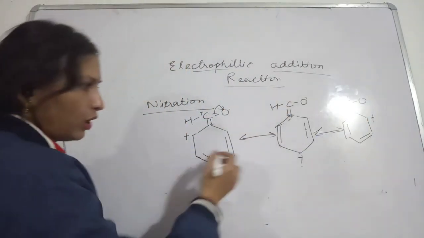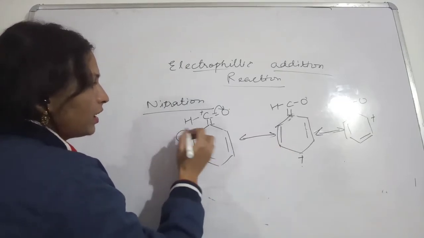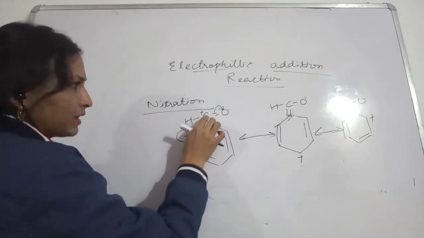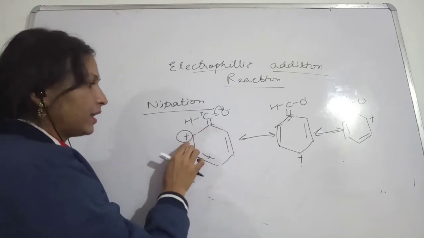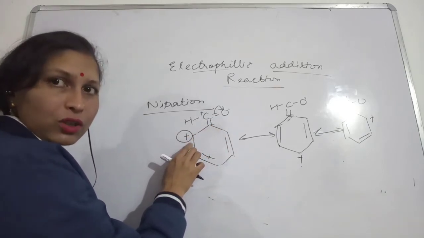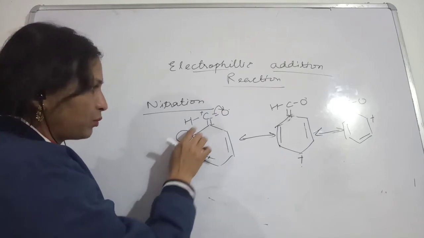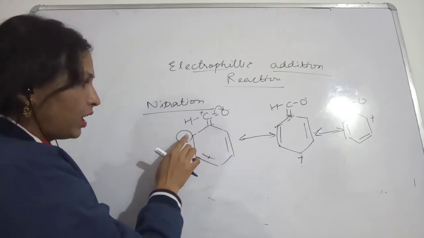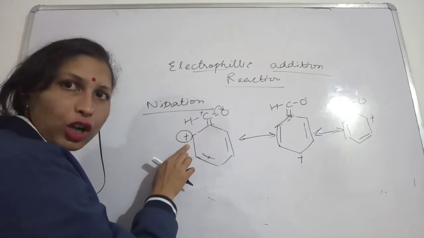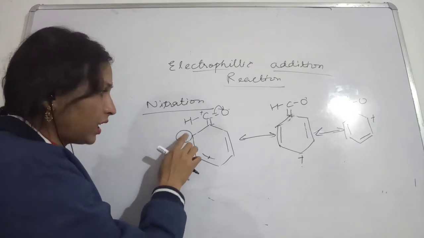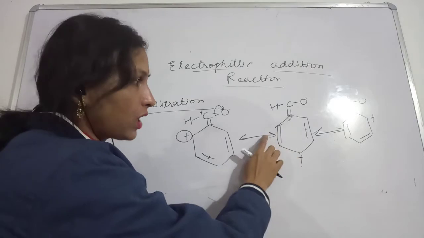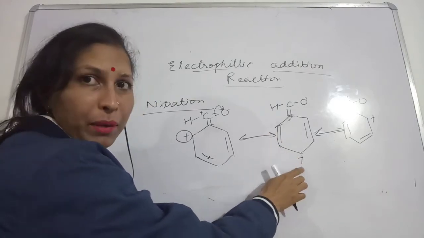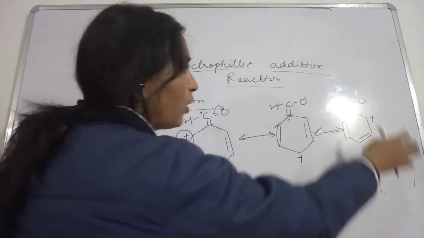Okay, so what we are observing: the functional group is present here, and the adjacent place is called the ortho position. Okay, this position is called the ortho position. So what you are observing here is that the ortho position has this positive charge. The positive charge will resonate to the para position, and again to the other ortho position.